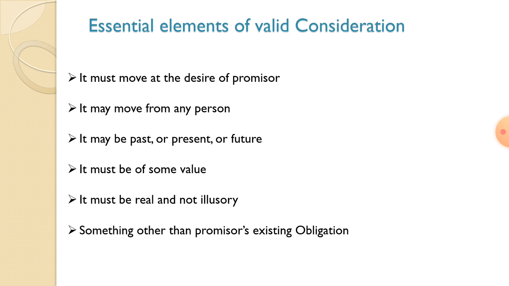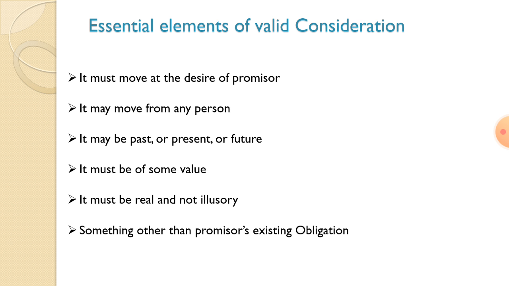The consideration which is to move after the formation of the agreement is called future consideration. For example, X promises to deliver certain goods to Y after 10 days, and Y promises to pay 10 days after the date of delivery. That is called future consideration.